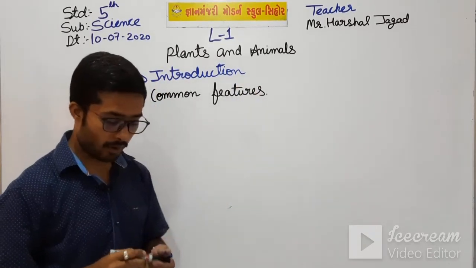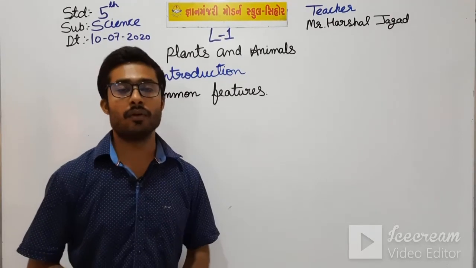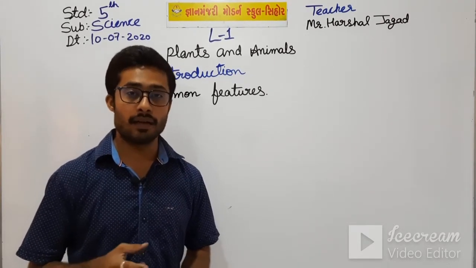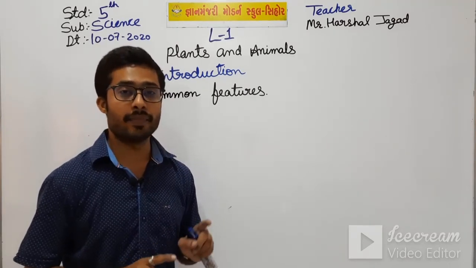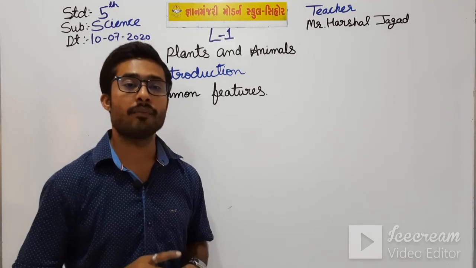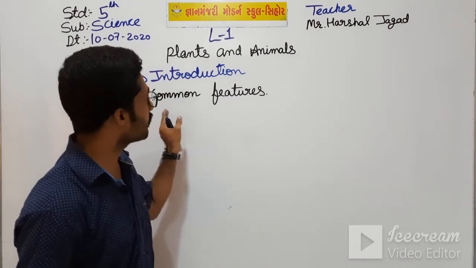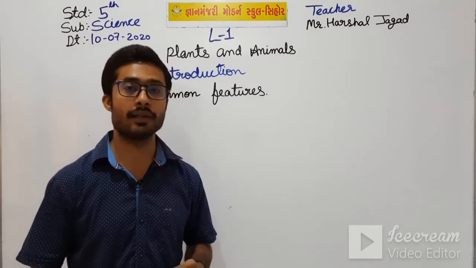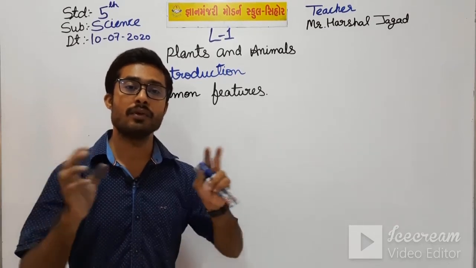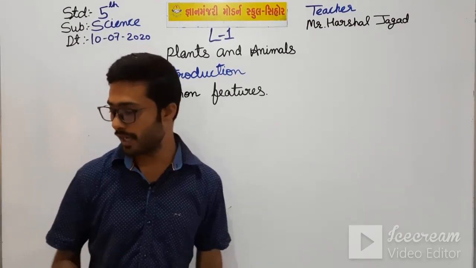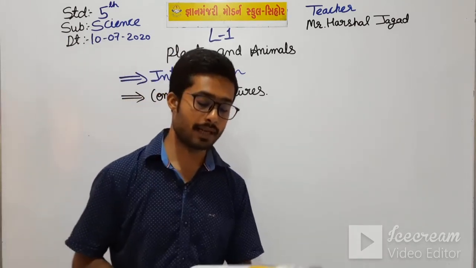So, what are common features? There is a main topic, that is characteristic of plants and animals. In that there is a subtopic, that is common features. Okay students, common features means the features they both share, and in this we have seen 7 common features. Let me read them one by one.